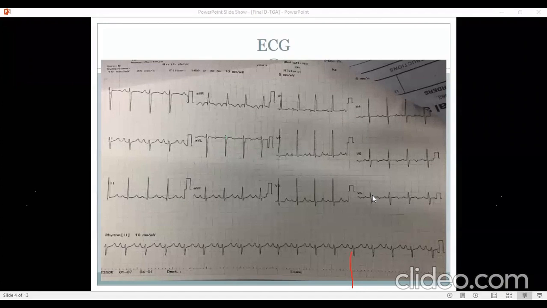But yes, you can occasionally have good LV forces and left axis deviation. If the RV is for some reason smallish, you can have less of RV forces. So there could be a lot of variation, but they can also give you a clue of the underlying association of the TGA.